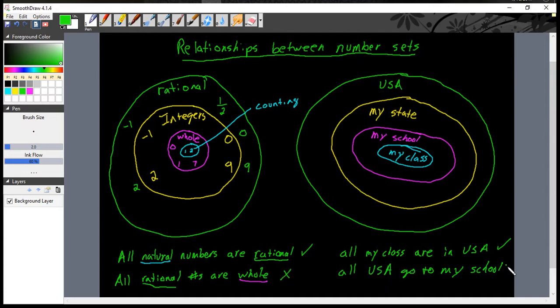So if a number is a counting number, it is in all of the bigger circles, but just because something's rational doesn't mean it's automatically an integer. It's your turn to decide true and false statements.